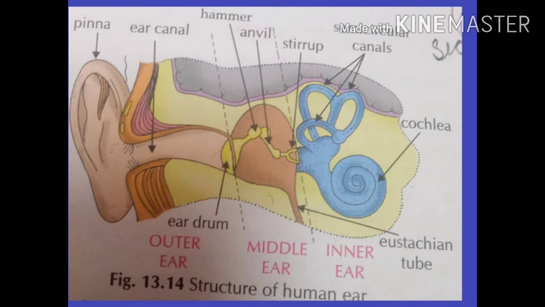Now the second part which you can see in your slide is the middle ear. It consists of a chain of three bones: hammer, anvil and stirrup. Hammer is connected to the eardrum and the innermost bone or stirrup is connected to the inner ear. These three bones are named according to their shapes and are collectively called ossicles. Middle ear is connected to the throat through the eustachian tube.